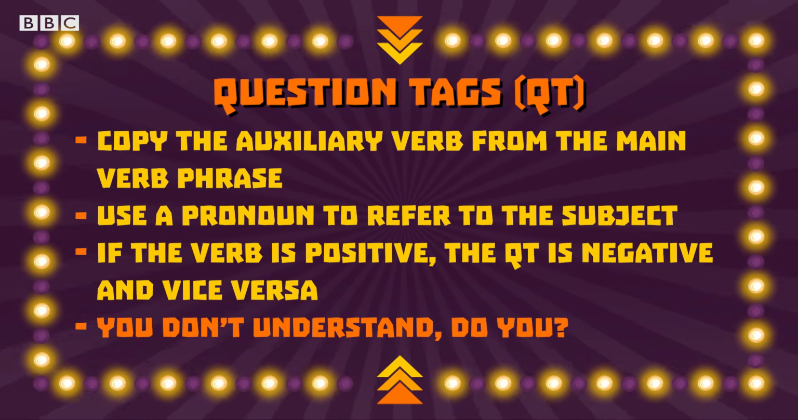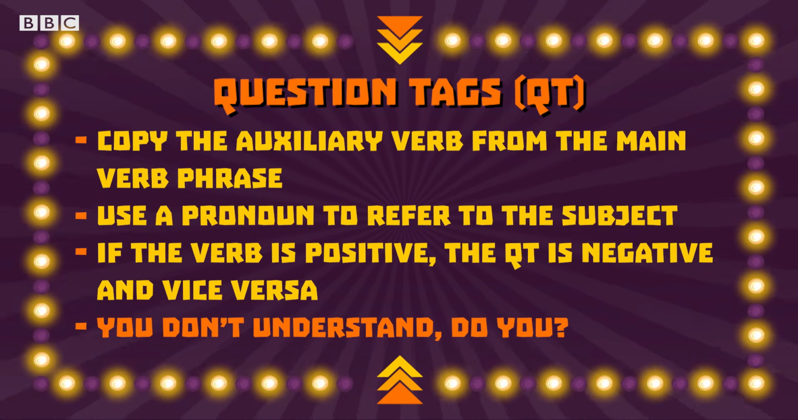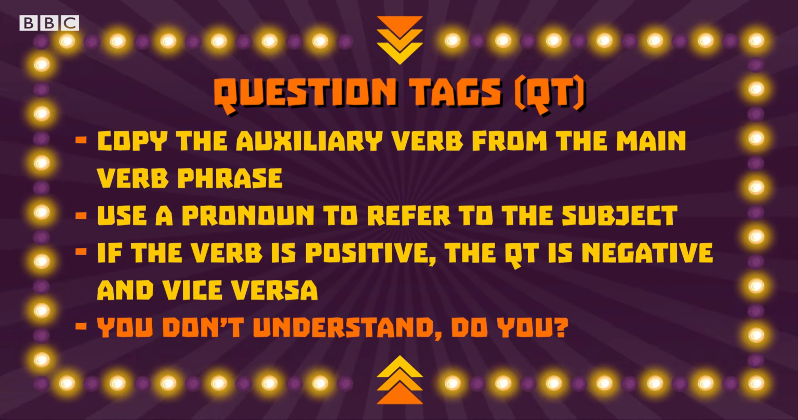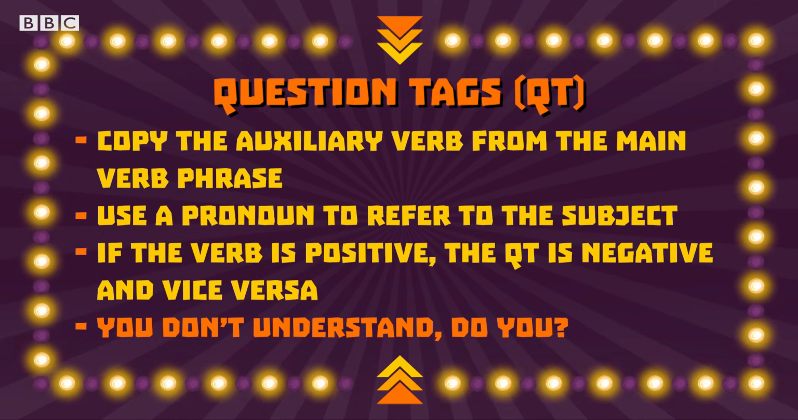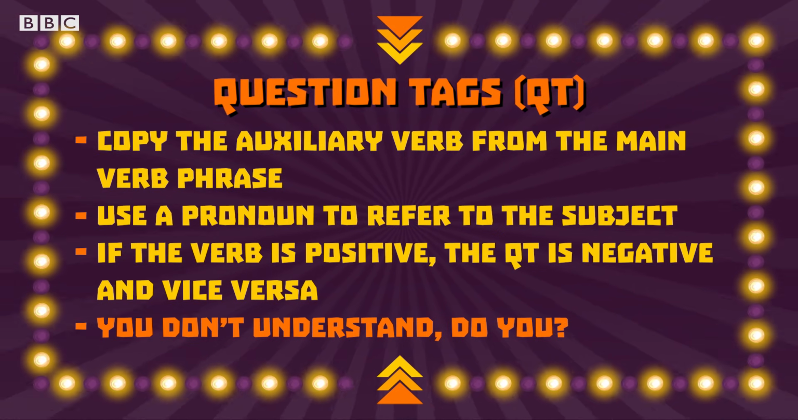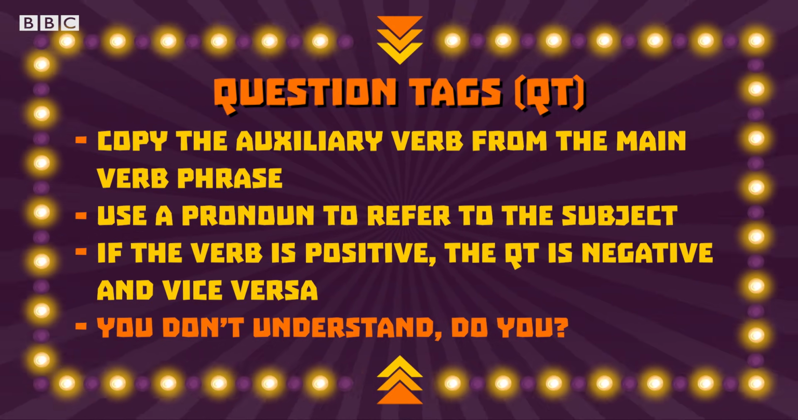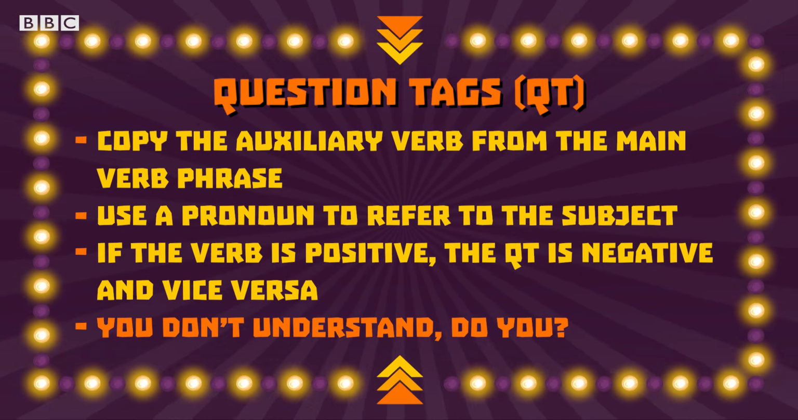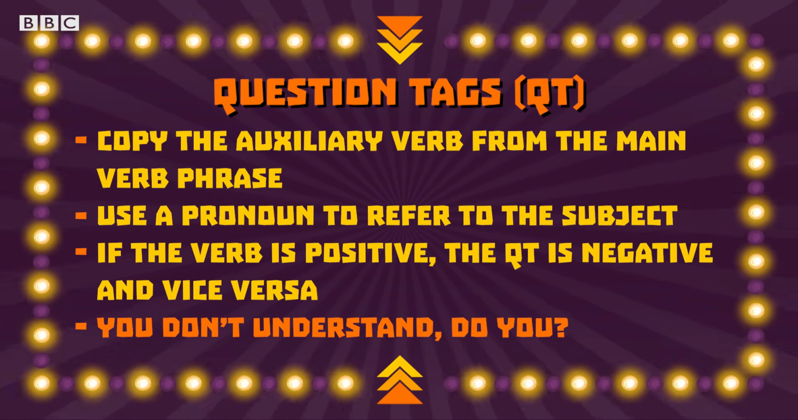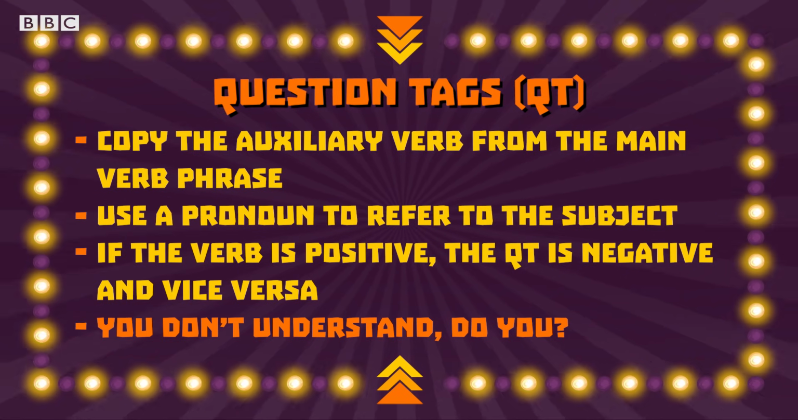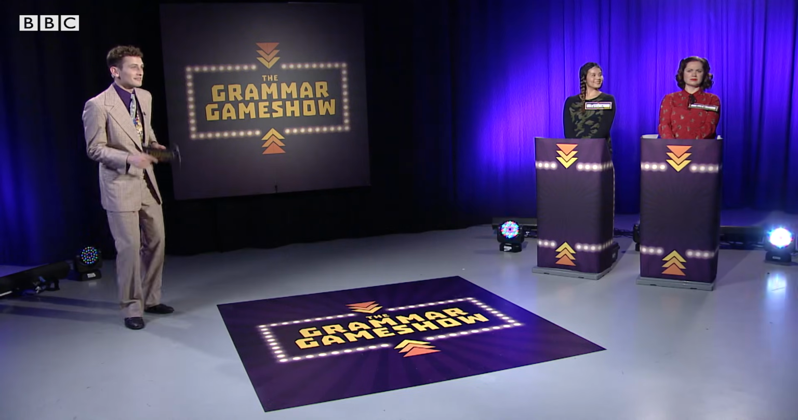Question tags are used to ask questions or check information. They are constructed by using an auxiliary verb from the main verb phrase and a pronoun referring to the subject. If the main verb phrase is affirmative, the question tag should be negative, and vice versa. Well done, both of you. 10 points to Felicia and 5 to Liz.